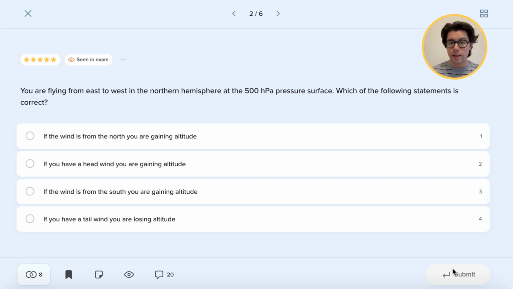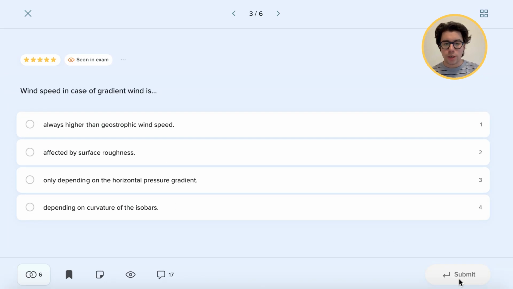And you need to remember, it is very easy to use mnemonic: high to low, watch out below, meaning when flying from high pressure to low pressure, your true altitude decreases, although your altimeter reading might be the same. In this case, we are flying from low to high, meaning our true altitude will actually increase. So as you can see, the first question, if the wind is from the north, we are gaining altitude. This is because we're flying from low to high, so our true altitude is constantly increasing. Now for question number 3.